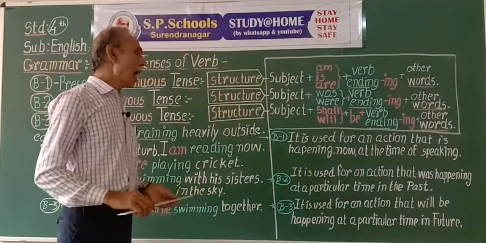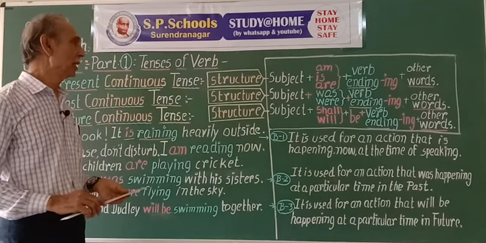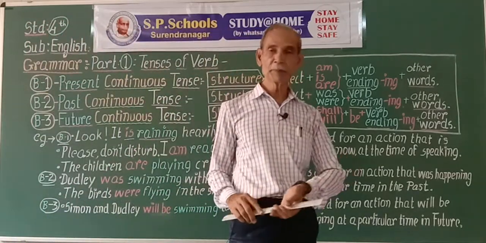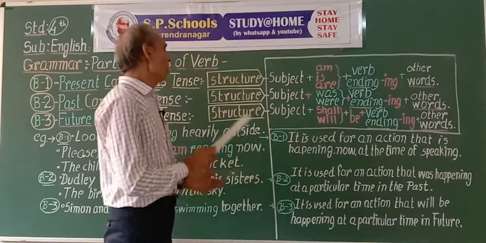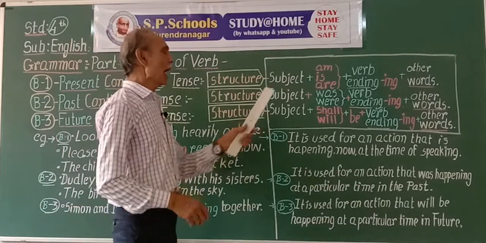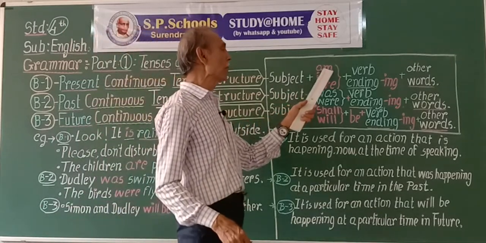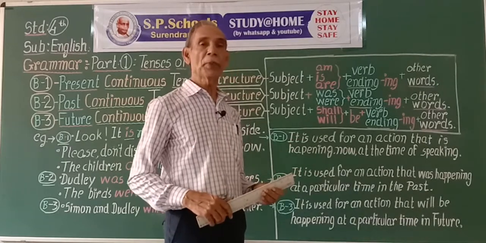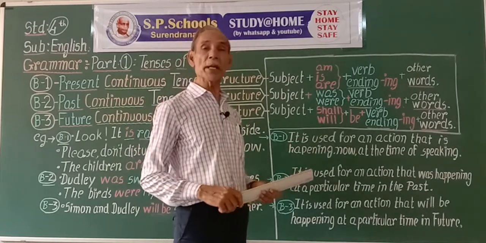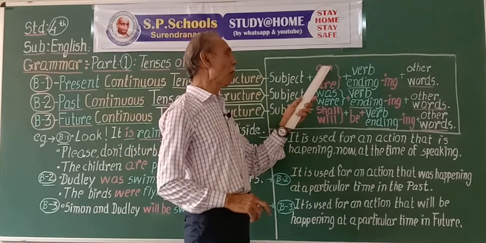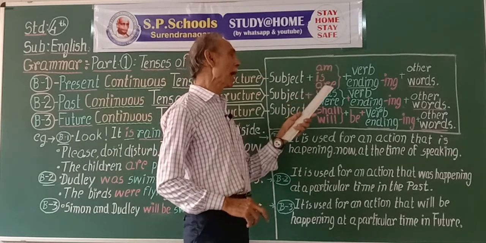Now, how do we make the structure of these tenses? For present continuous tense, after subject we use the helping verb, present form of the verb to be. Present form of the verb to be is, am and are.